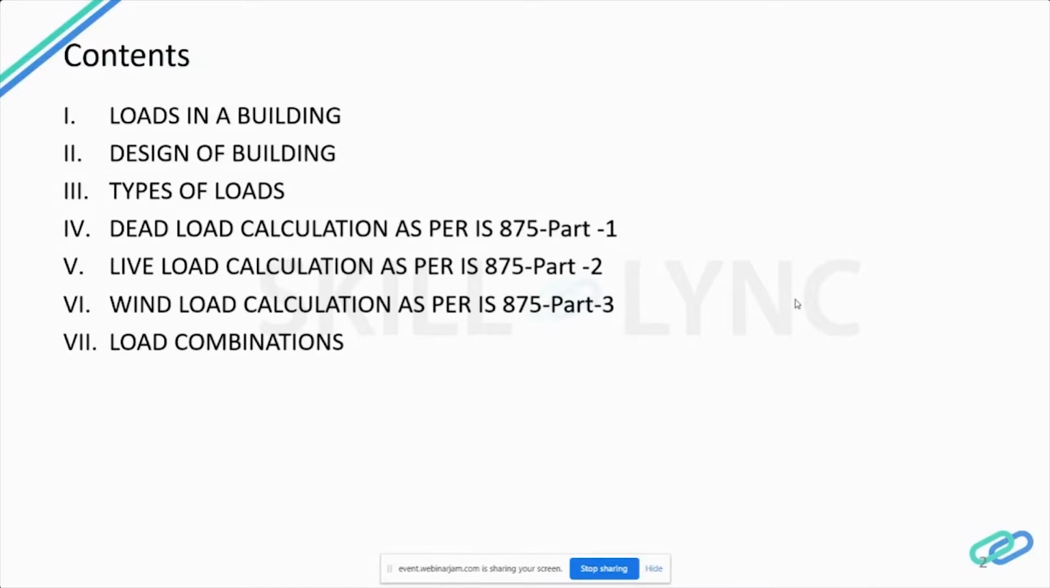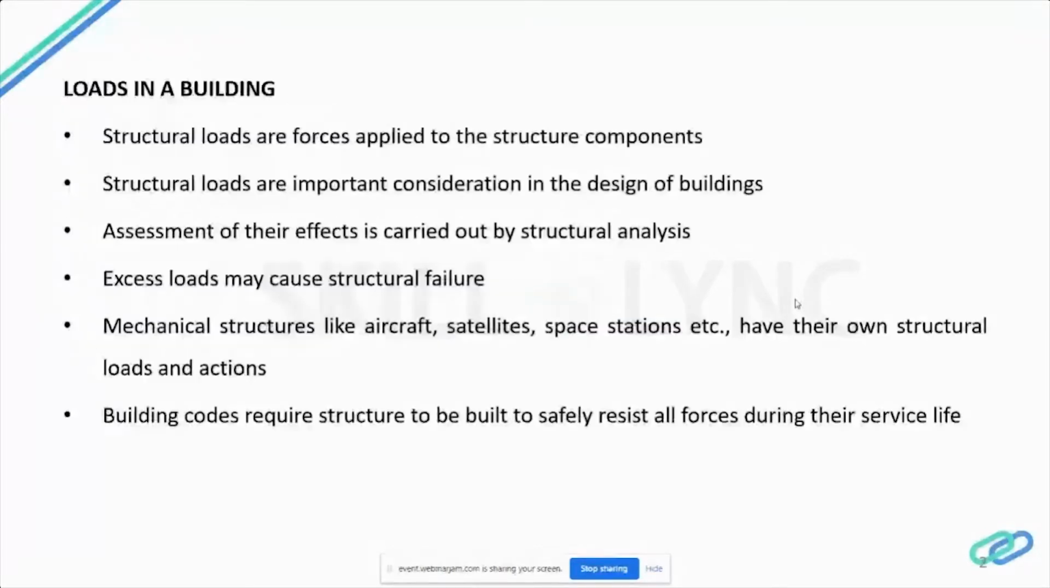And because seismic is a vast topic, I have covered a little bit of seismic calculation also, and we will be looking at load combinations. These are the essential things you have to know while designing a building. So now, loads in a building.